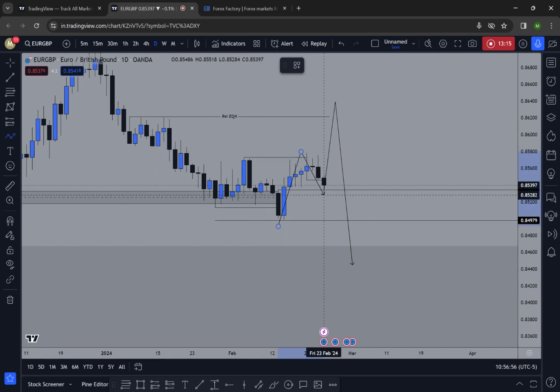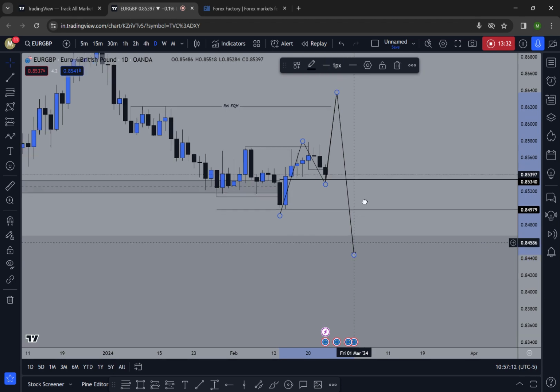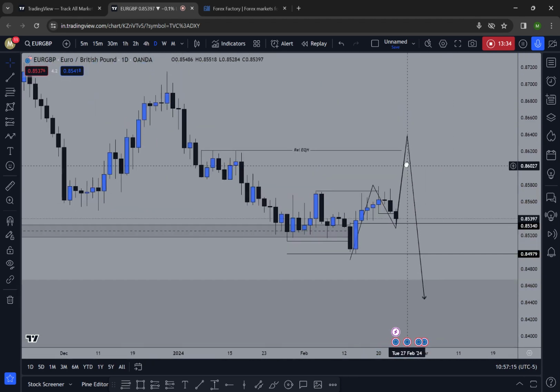So push, pullback, then we are expecting a push to these relative equal highs by mitigating this fair value gap. There is a daily fair value gap just above those relative equal highs. It's built-up engineered liquidity. So from there we need bearish confirmation to trade to this monthly order block zone. So that will be our analysis for the next week.